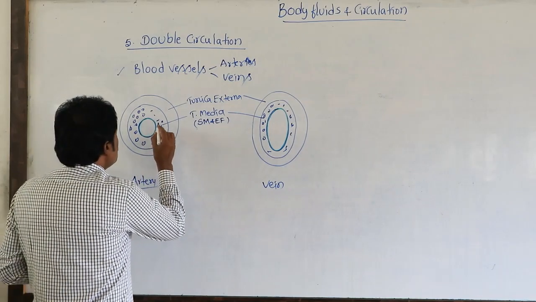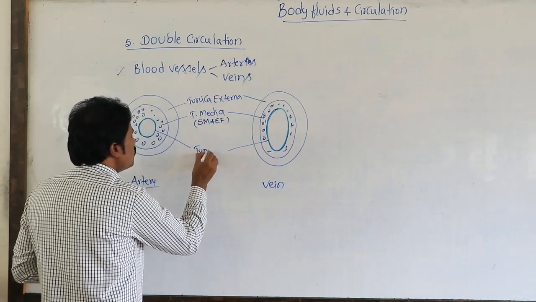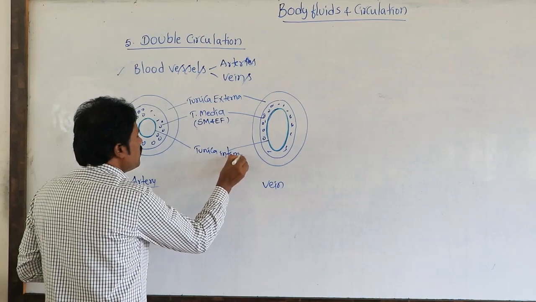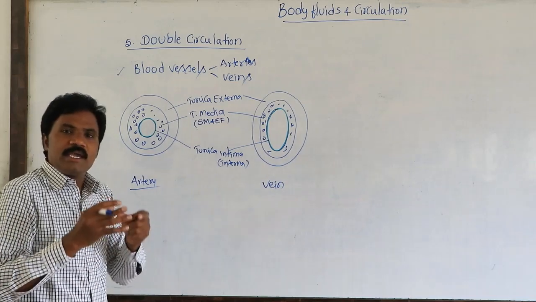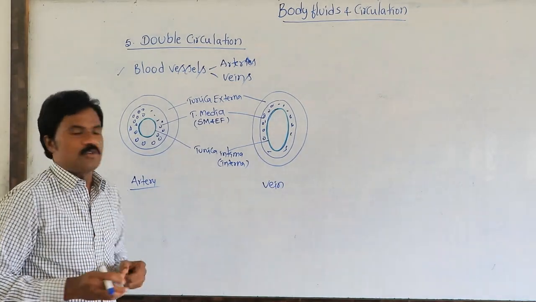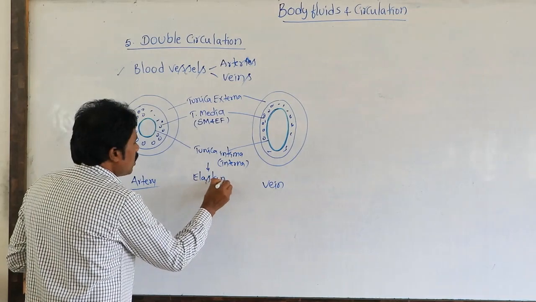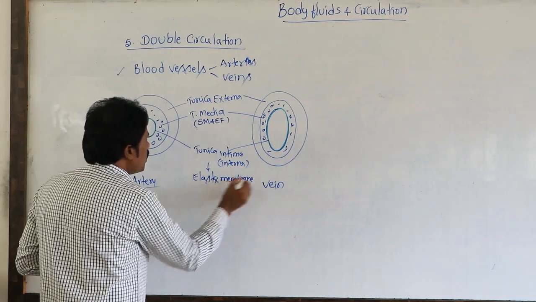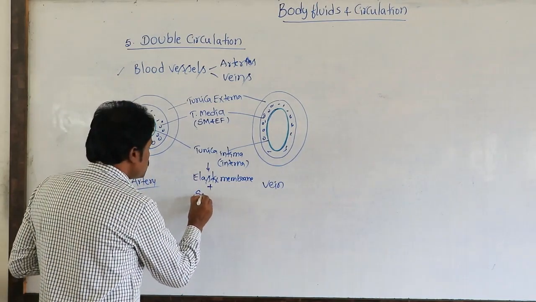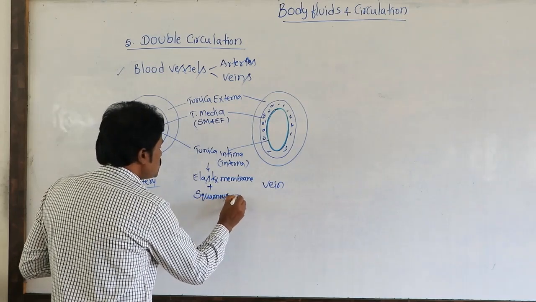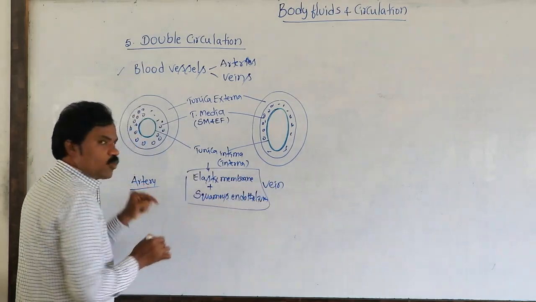This tunica intima has a special elastic membrane, shown in green, plus the endothelium tissue, that is squamous epithelium. So it is elastic membrane plus squamous epithelium.